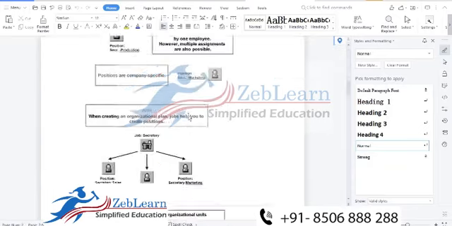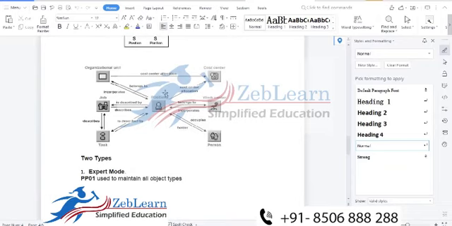Now check their relationship. First one is the org unit and position. For org unit and position, we have used B, so that is incorporated. It's incorporate B, that means top to bottom. Then position and person: person and position, what is the relationship? Holder.